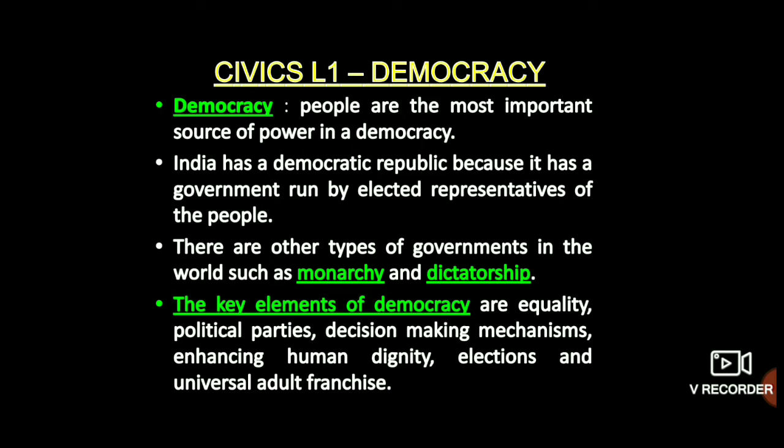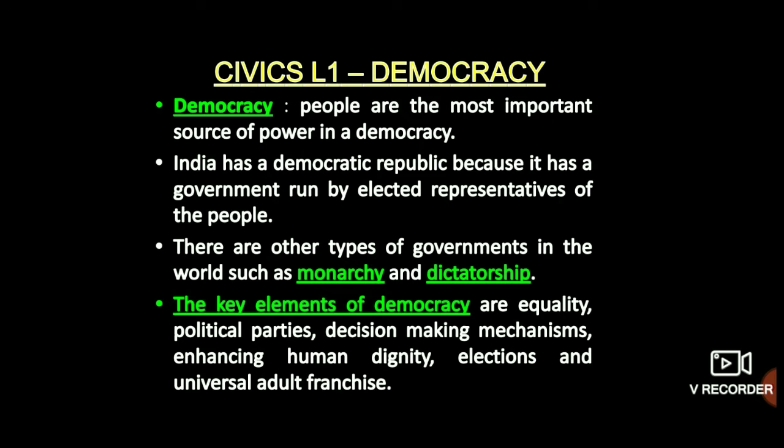So now we could understand the importance of democracy, why it is a favored form of government in the world. So let's understand the key elements of democracy in detail one by one. Number 1, equality. Our constitution clearly defines that all the people are equal before the law. It means that every person, be it President of India or a common citizen, has to obey the same law.